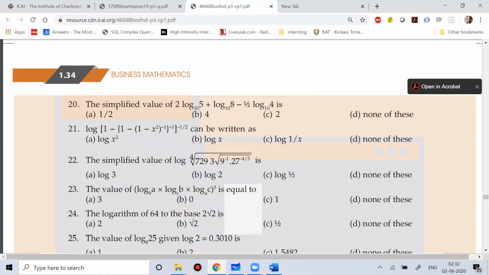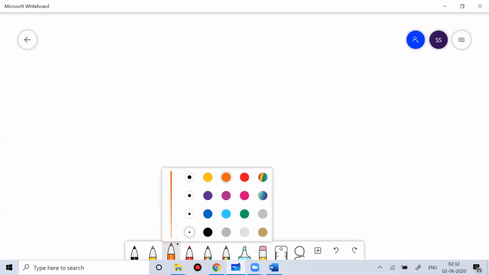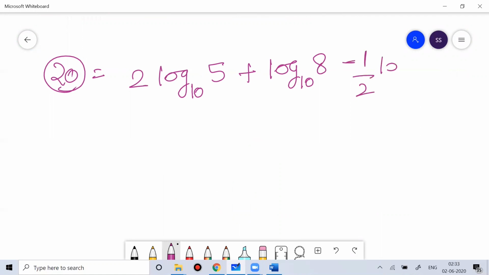Okay. Try question number 20, everyone. Question number 20: 2 log base 10 of 5 plus log base 10 of 8 minus half of log base 10 of 4.